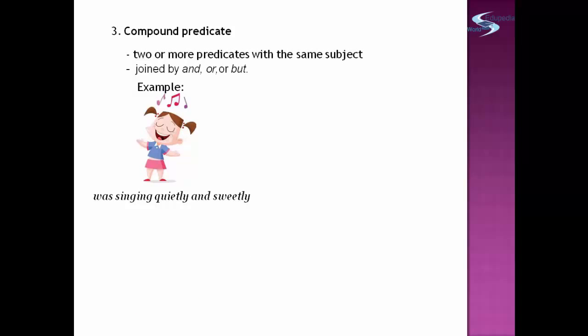The third type of predicate is compound predicate. This is 2 or more predicates with the same subject, joined by and, or, but. Example, was singing quietly and sweetly. Quietly and sweetly is combined or attached by the word and.